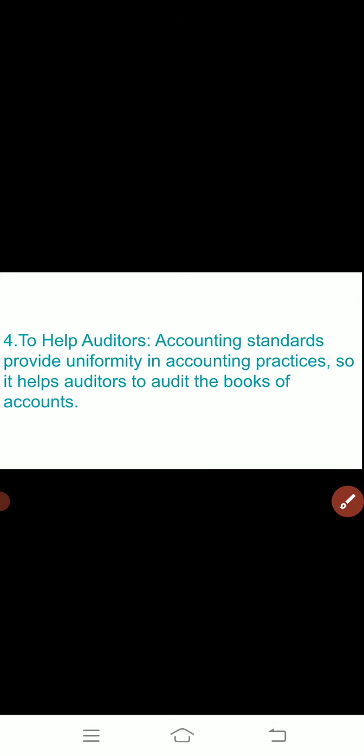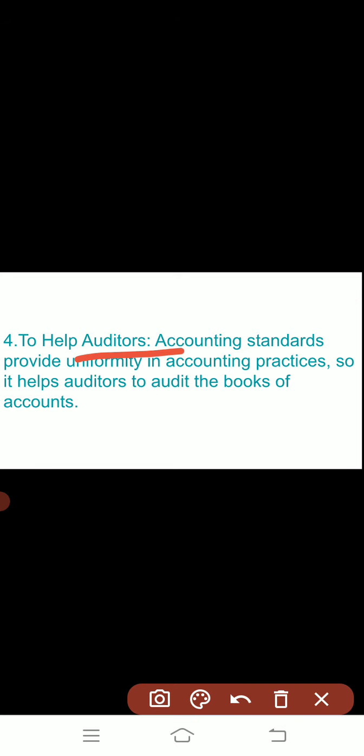Next is to help auditors. Auditors are the persons who are verifying, who are checking the accounting results. If the financial statements are prepared as per the accounting standard, the auditors will get help, because they will check the financial statements as per the accounting standard.